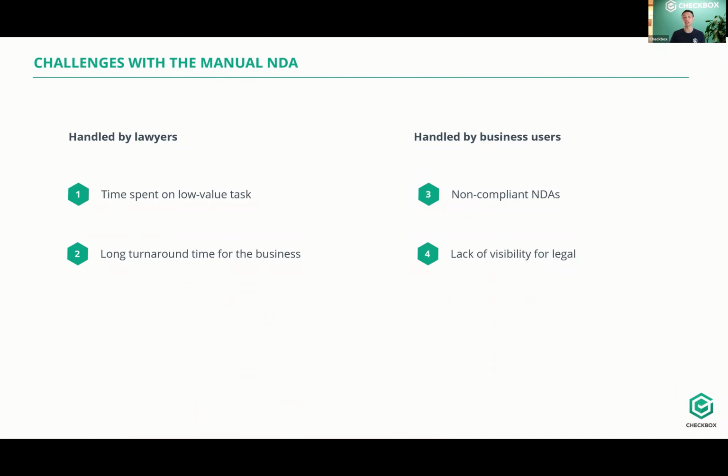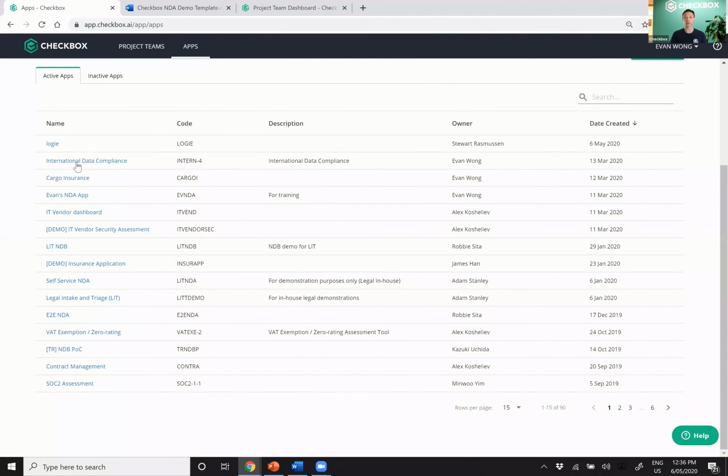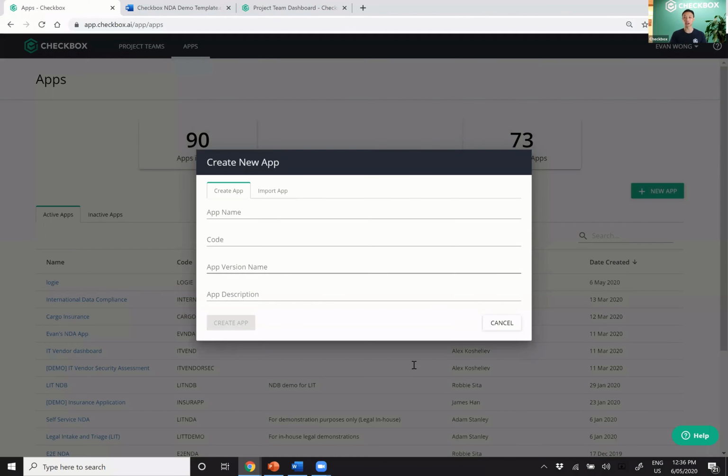straight into it. All right, so I'm in the Checkbox platform at the moment. There's quite a few apps here. I'm not going to go through these today. We're going to build one from scratch. So to really show you that I'm starting from the beginning, I'm going to create a new app. I'm going to call this 6th of the 5th, 20th, let's say NDA webinar. All right, and let's just call this version 1. I'm going to create the app in Checkbox.